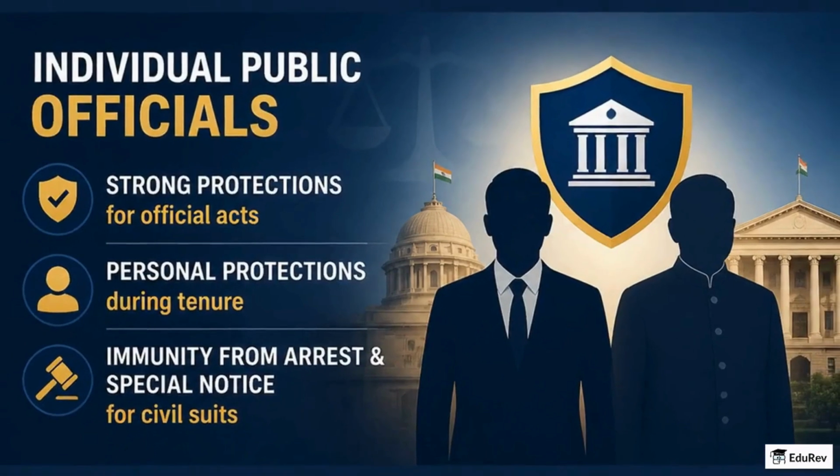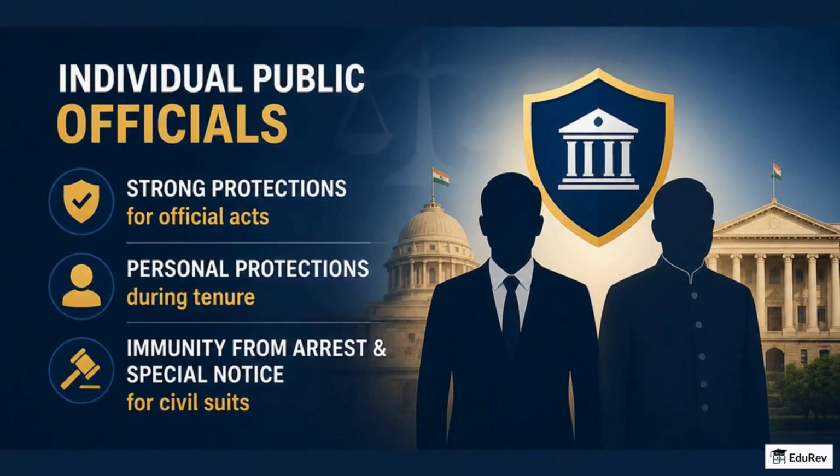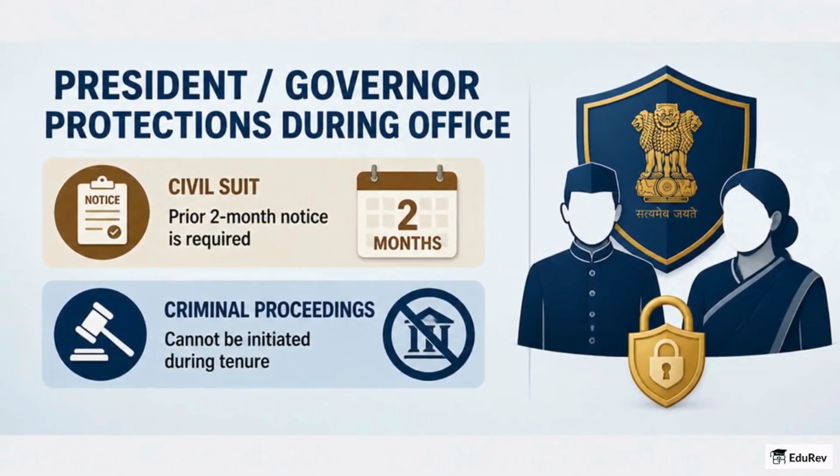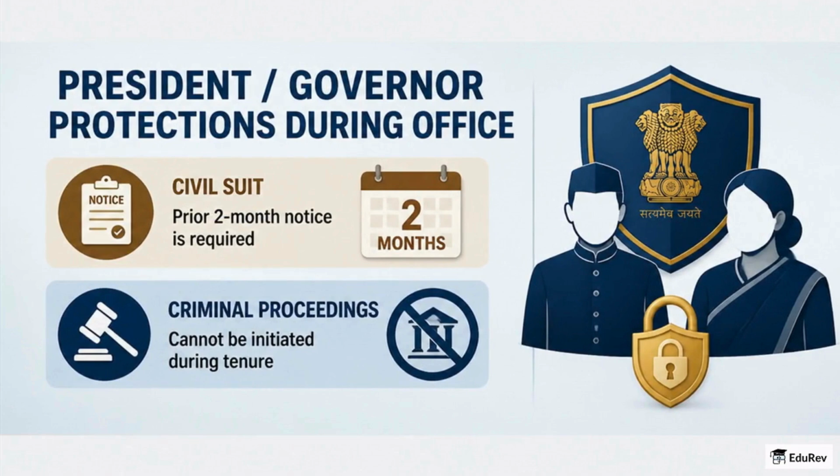Now, suits against individual public officials differ. The President and Governors enjoy strong protections for official acts and certain personal protections during tenure, including immunity from arrest, and special notice requirements for civil suits. Specifically, civil proceedings against a President or Governor during office need prior two-month notice, and criminal proceedings cannot be initiated while they are in office.